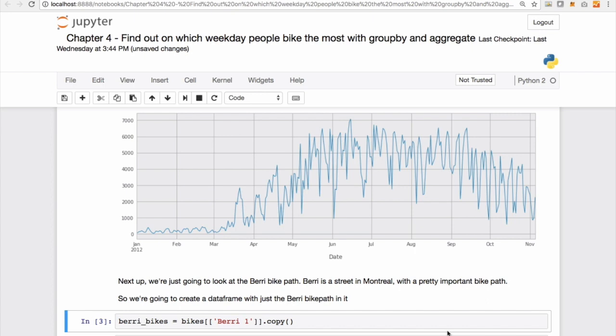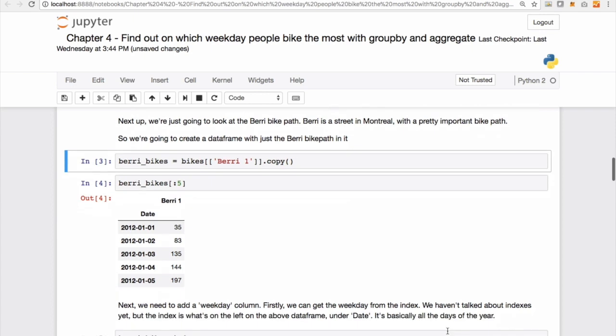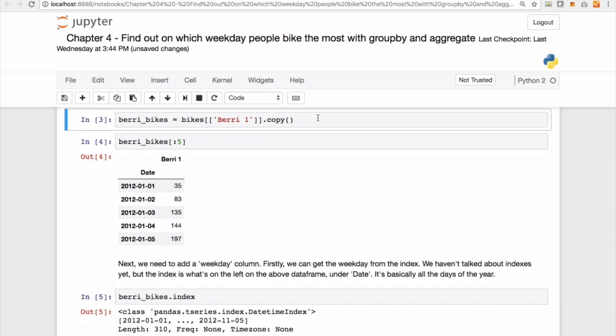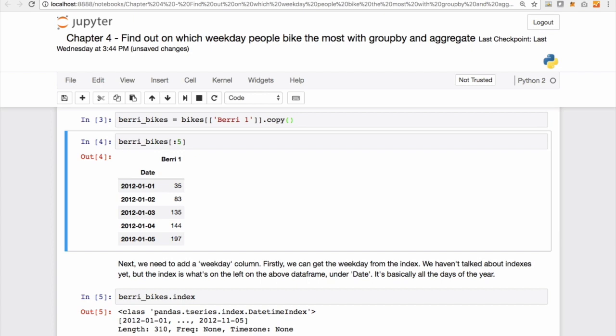Next up, we are just going to look at the Berri bike path. Berri is a street in Montreal with a very important bike path. So we're going to create a data frame with just the Berri bike path in it. And of course, for doing that, we use our typical filtering techniques coupled with a .copy function so that we have a copy of the data frame and we do not modify the original data frame in some way. Let's look at a few rows of our filtered data frame.